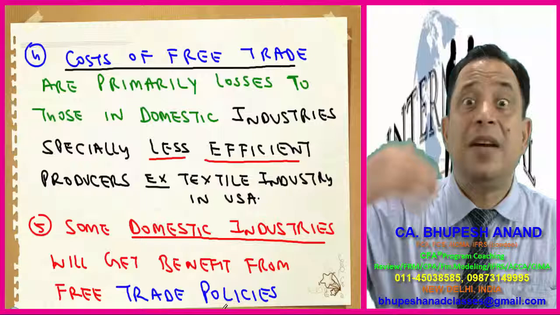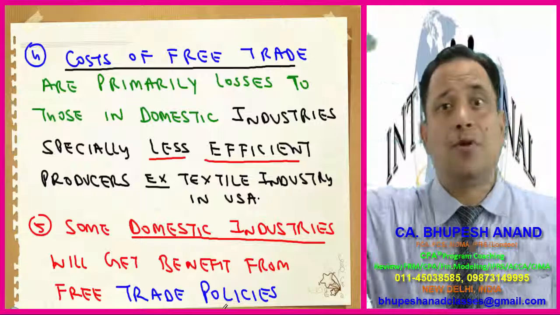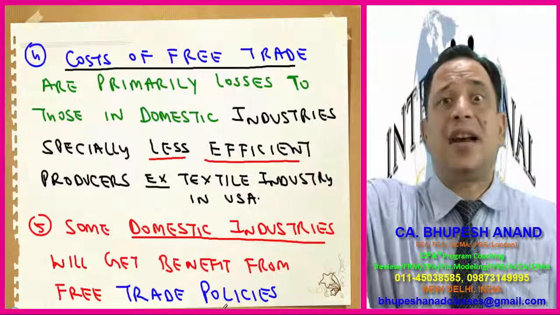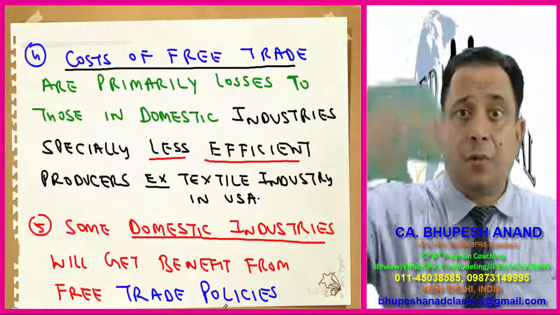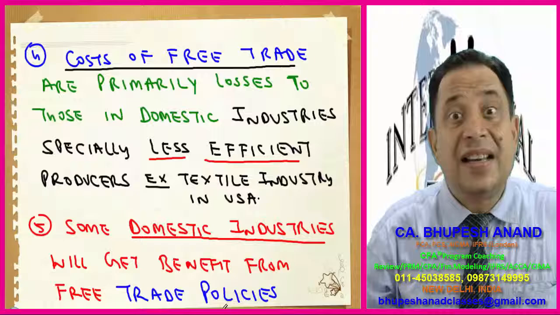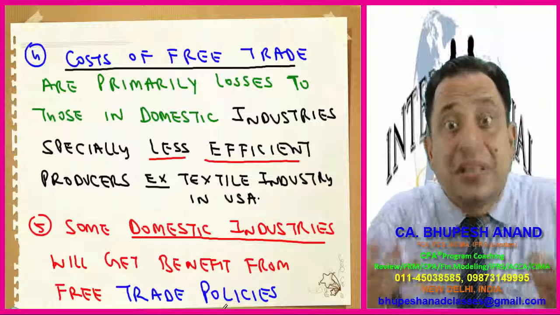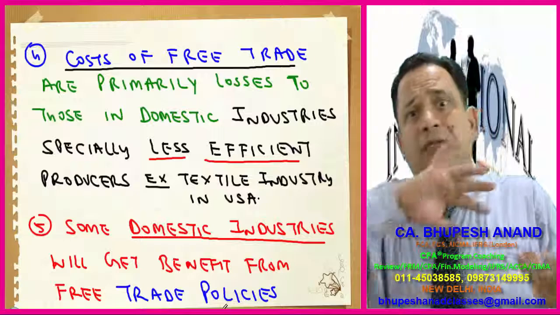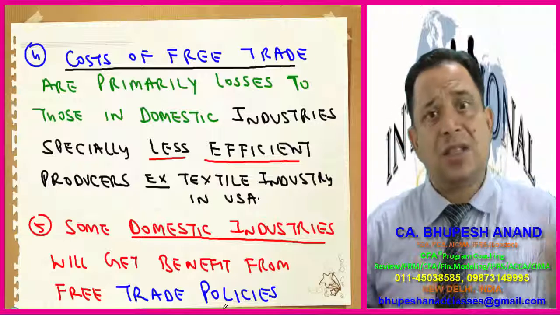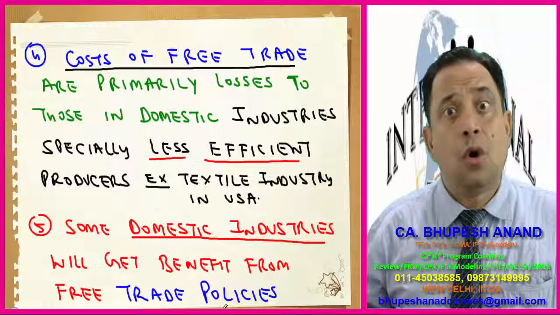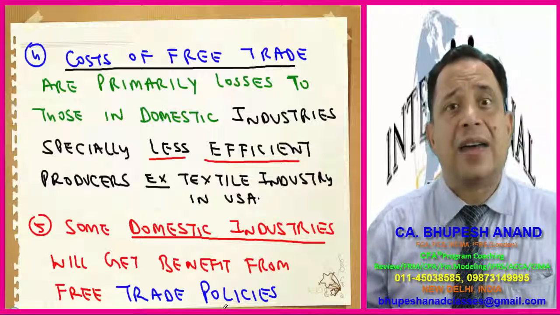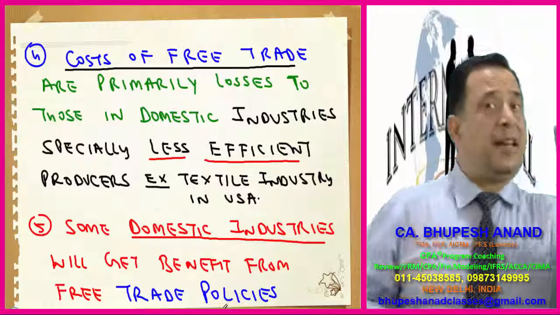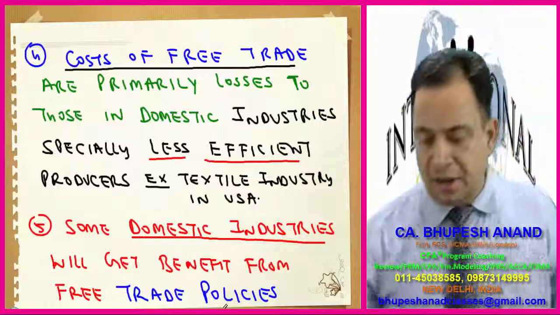But if steel is allowed to be imported from China, from Australia, now Indian domestic automobile industries can purchase that raw material steel from Australia, from New Zealand, and they can decrease their cost, and ultimately this reduction in cost will be passed on to the customers, and the customer will be at the beneficial point. So what is the fun in purchasing high cost goods? So the point is we are comparing the benefits of international trade with the cost of international trade.